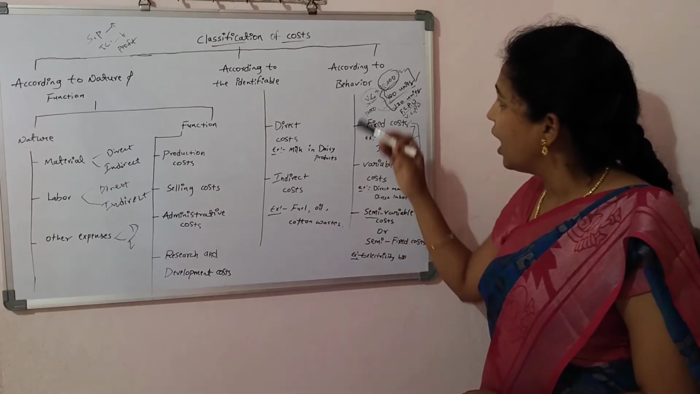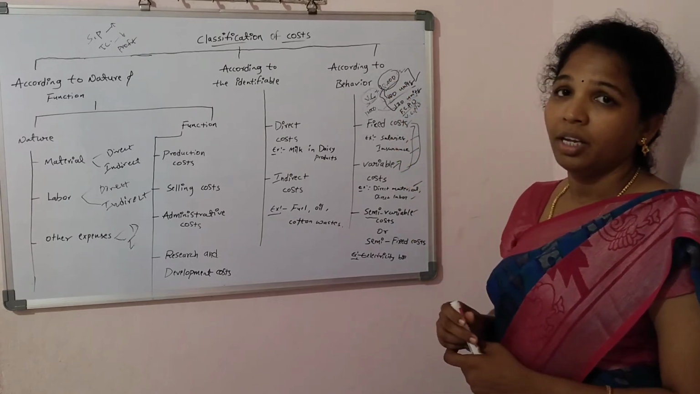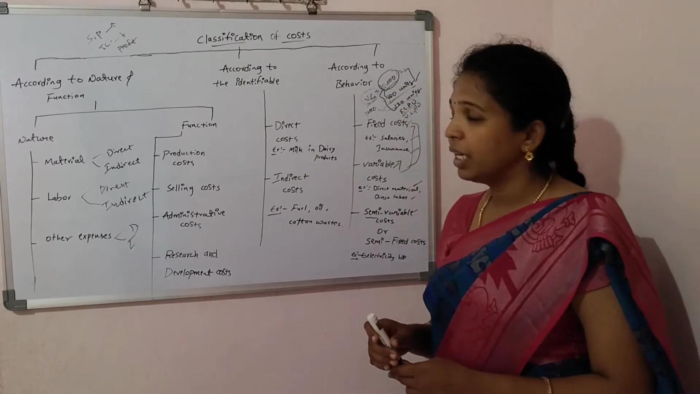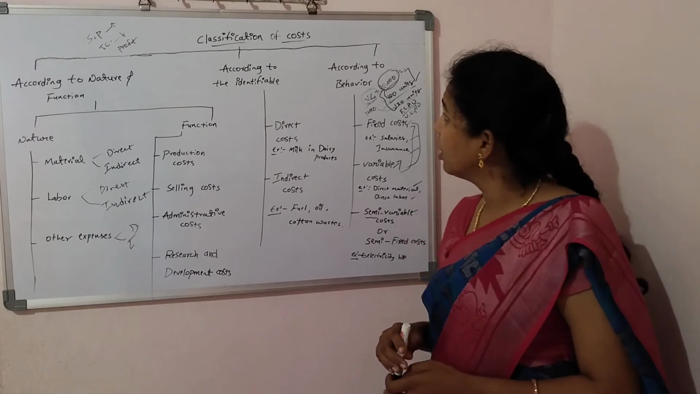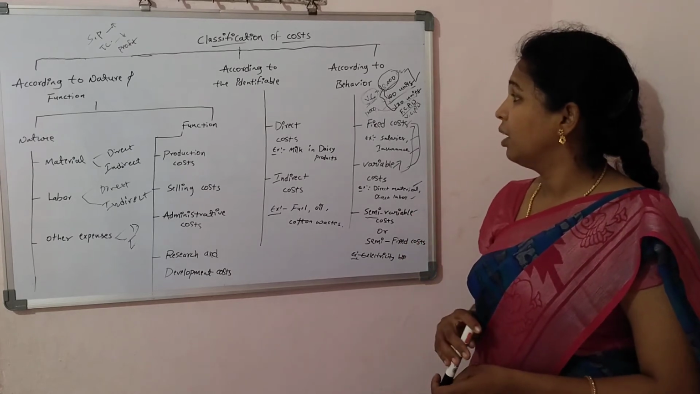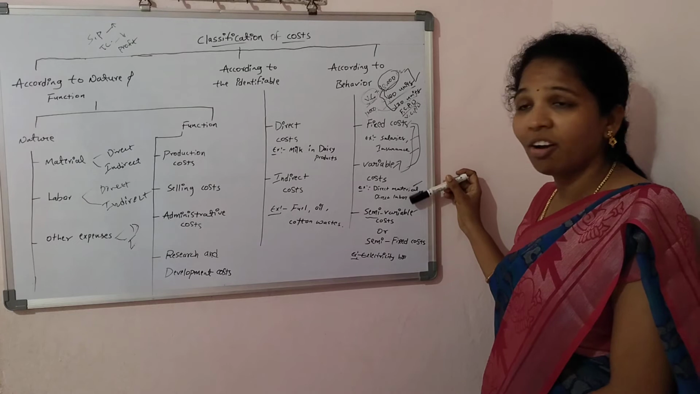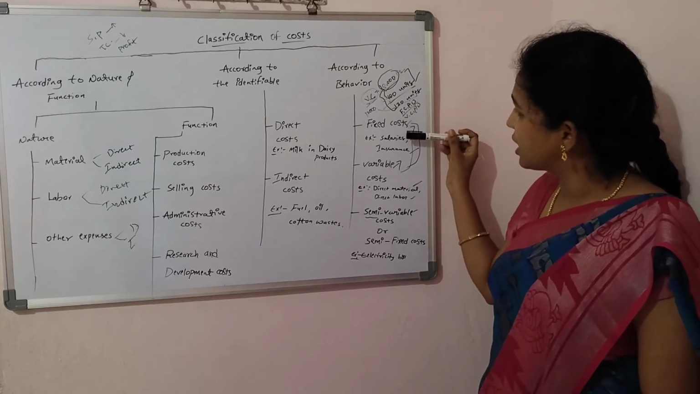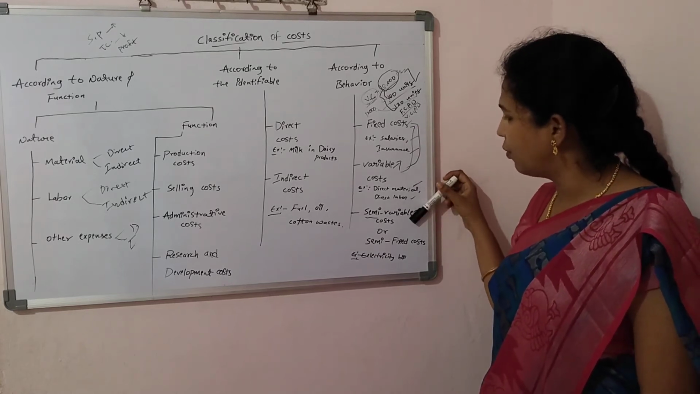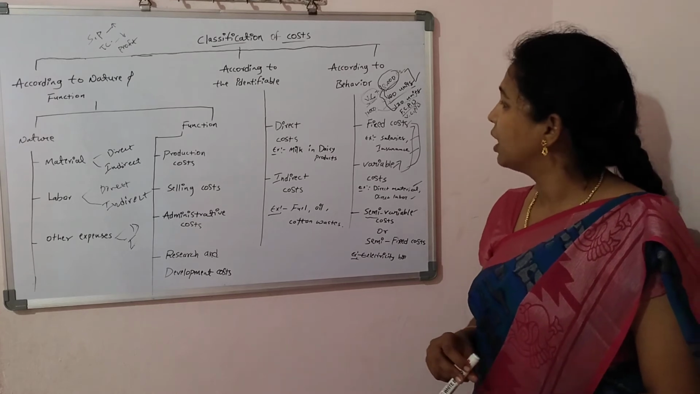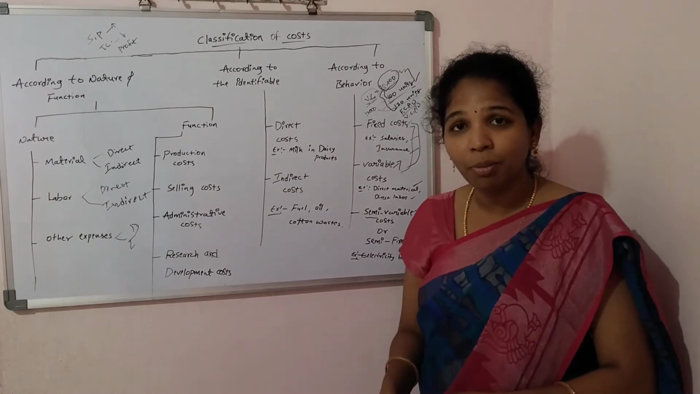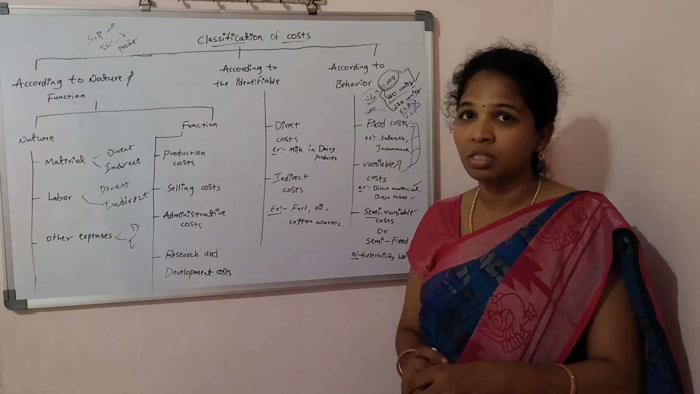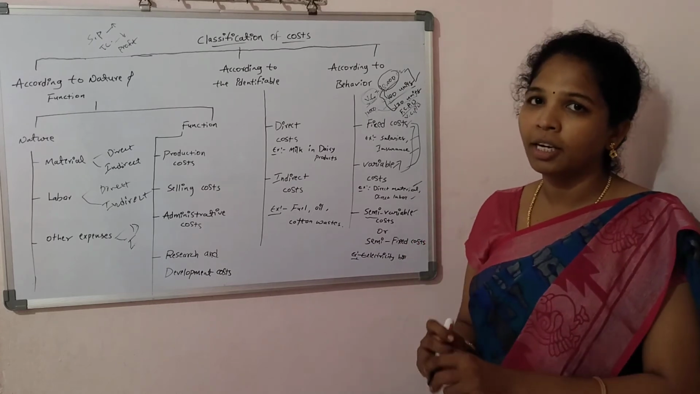Next, we go for the classification according to behavior. It is very important to identify the cost. According to behavior, there are three types of cost. First one, fixed cost. Second one, variable cost. Third one, semi-variable cost. What is the fixed cost, what is the variable cost, and what is the semi-variable cost is very important for understanding.